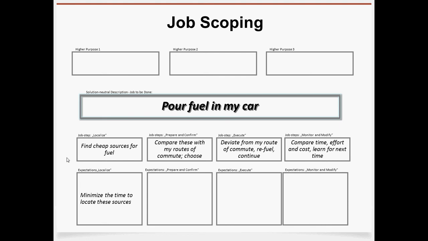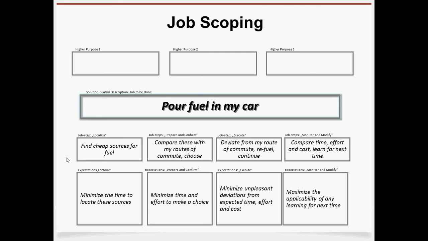The next step, we want to compare these locations for cheap fuel with our usual routes of commute and then pick one. We definitely also want to minimize the time and the effort to make our choice. For the execution, we expect to minimize any kind of unpleasant deviations from the expected time, effort, and cost. And for monitoring and modifying, we want to maximize the applicability of any learning for the next time.